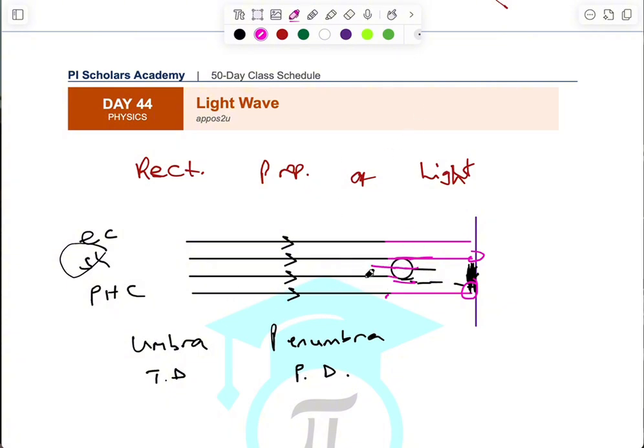But if you have a big light source like this now, so the light source is bigger than the object itself, there will always be a kind of penumbra region. So a point whereby light kind of reaches there, but there is darkness too, so it's a mixture of darkness and light together. So it gives us a penumbra region. But if you have a small light source, for instance, let's say we are considering just this single light source now, you can see that we have a shadow around it.